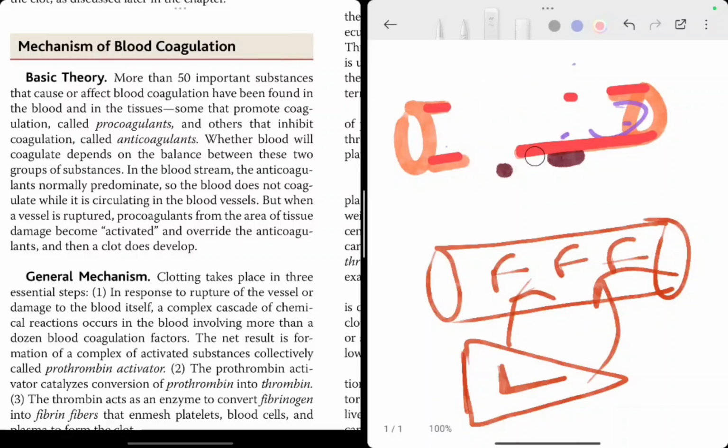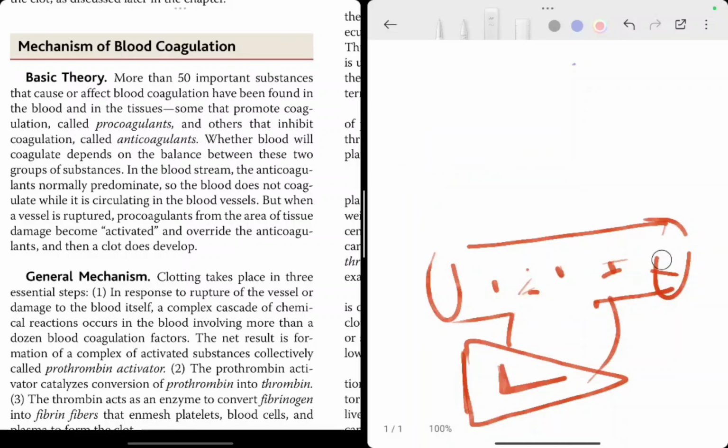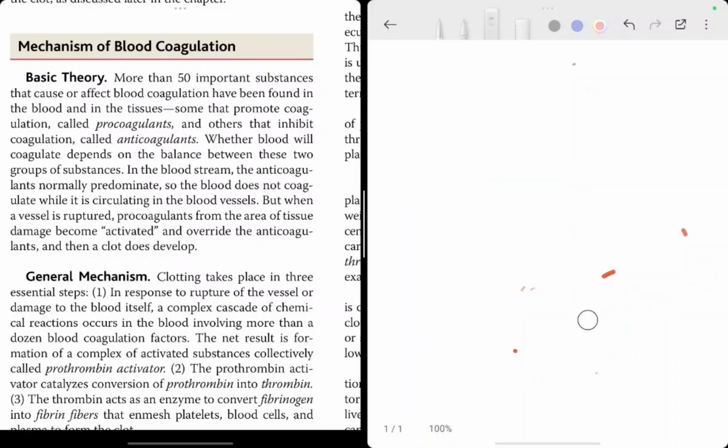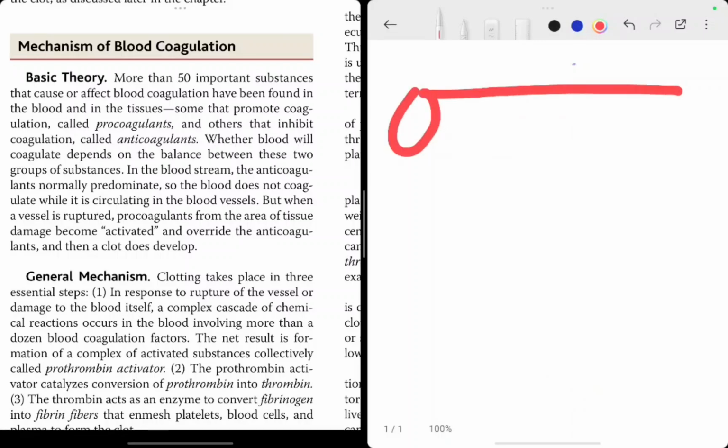Now let's see a further picture of this. This was your blood vessel. Again, it ruptures. The first mechanism, vascular constriction, occurs. The second mechanism, platelet plug, occurs. The third mechanism we are seeing in detail, that is coagulation.